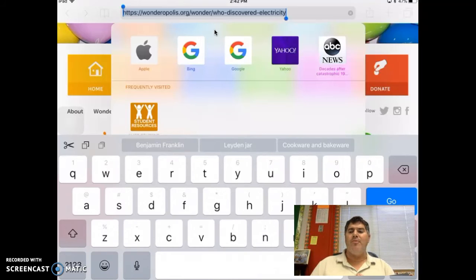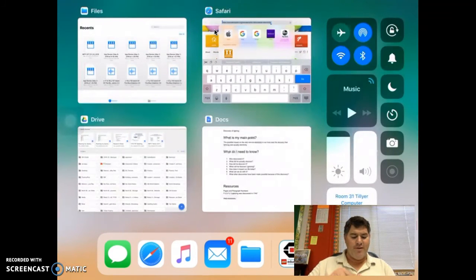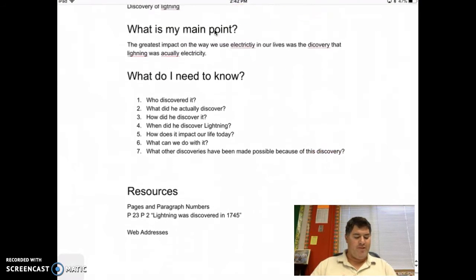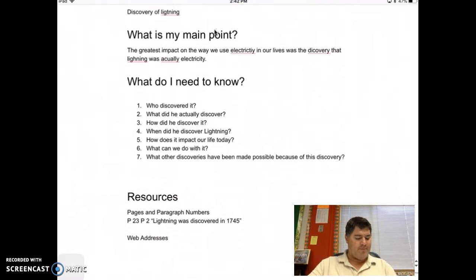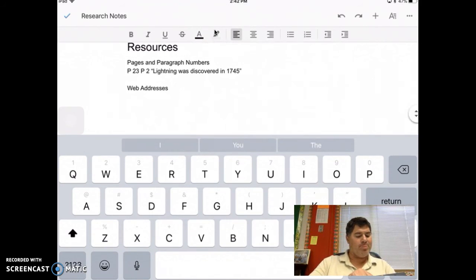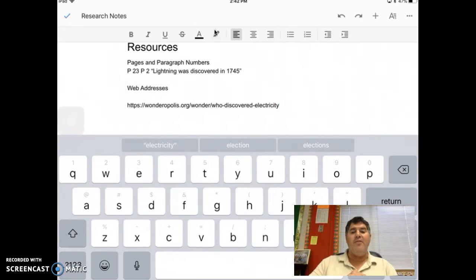Then I'm going to double click on my home button and go back to my page. Also, if you want to, you could do split screen. Then down here in web addresses, you click on there, hold it, and then tap paste. And there it is. Now, when I want to go back, I could just copy that and it'll take me right back to that. Okay, so that's who discovered it, Benjamin Franklin, and when it happened.